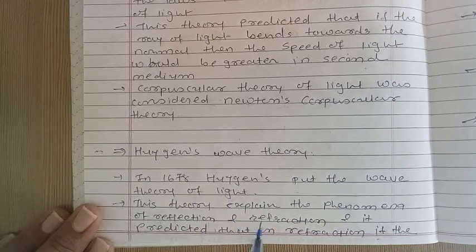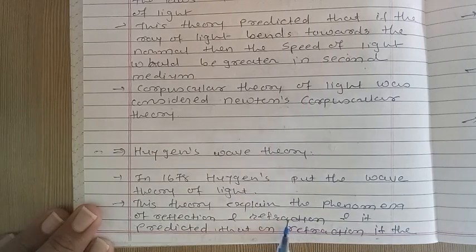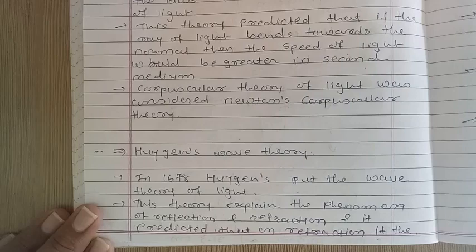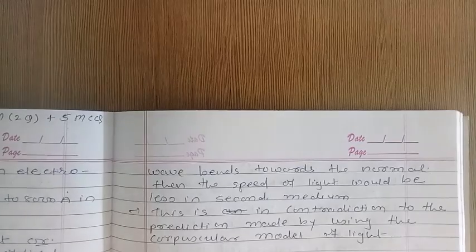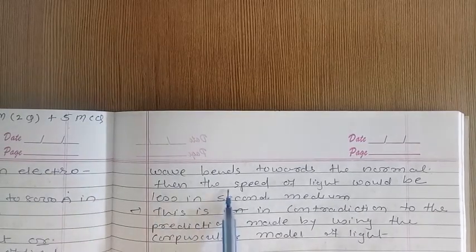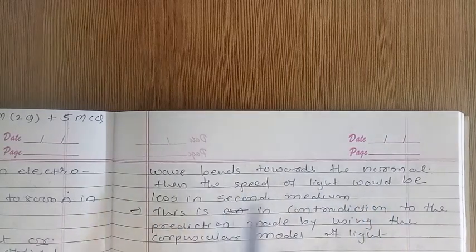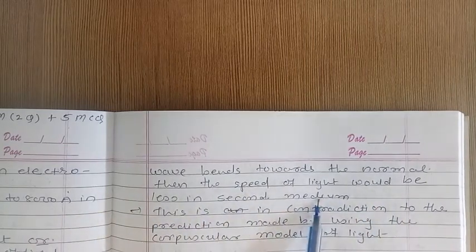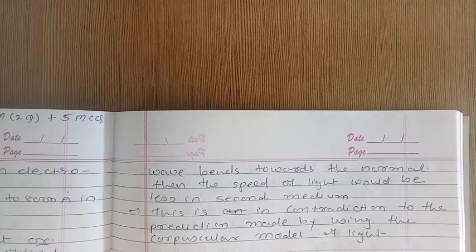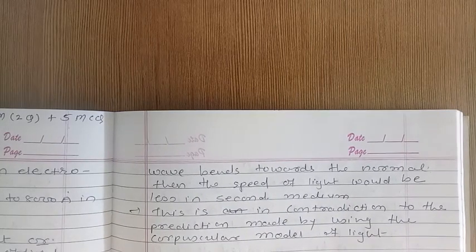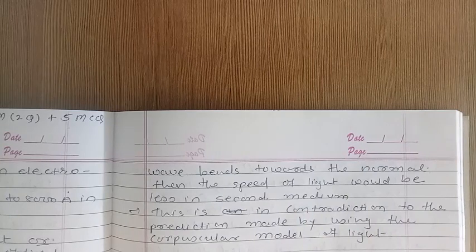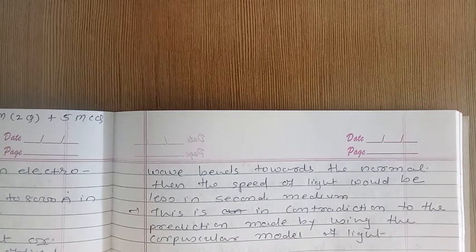In this theory, he explained the phenomena of reflection and refraction, and he predicted that if the wave bends towards the normal, then the speed of light would be less in the second medium, or we can say the speed is less in the denser medium, right? So this is a contradiction to the prediction made by using the corpuscular model of light.